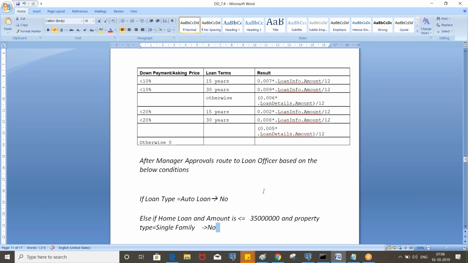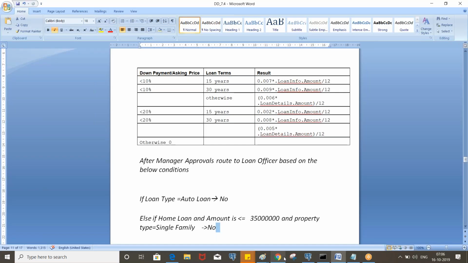We are just checking the loan type, a straightforward condition. If it is auto loan, return no. If we were putting some other condition inside that, then we would go for a tree. If it is not auto loan, it will go to the next row to evaluate, not inside that. It is like if, else if.